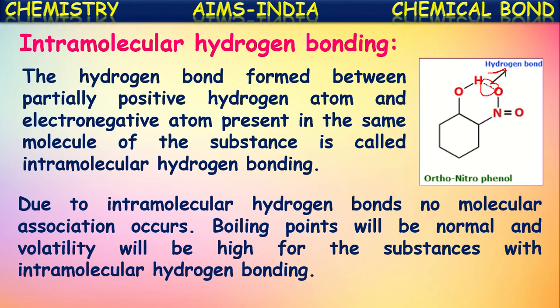Some other liquids have intramolecular hydrogen bonding, for example orthonitrophenol. This is one of the organic compounds. In this there exists intramolecular hydrogen bonding. Liquids like this which have intramolecular hydrogen bonding will be highly volatile. They evaporate very easily below their boiling points.